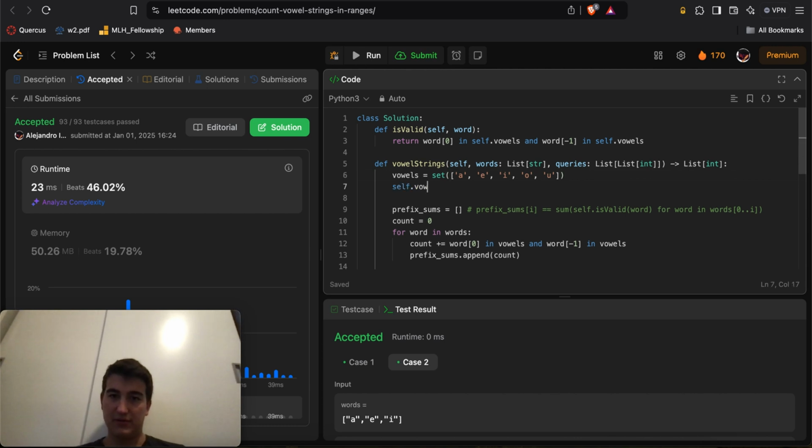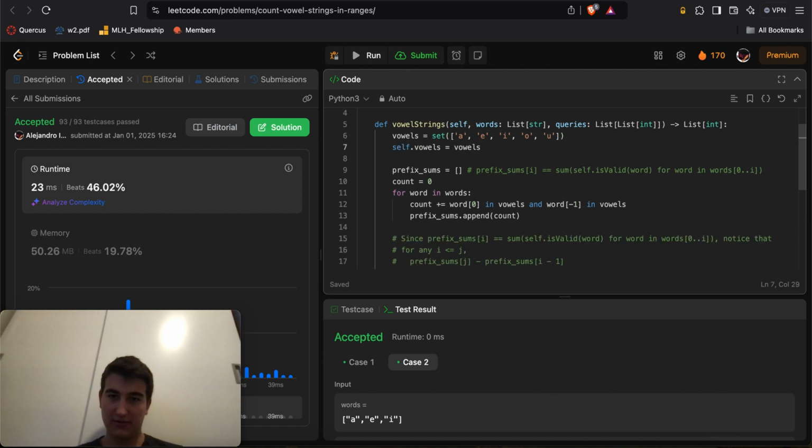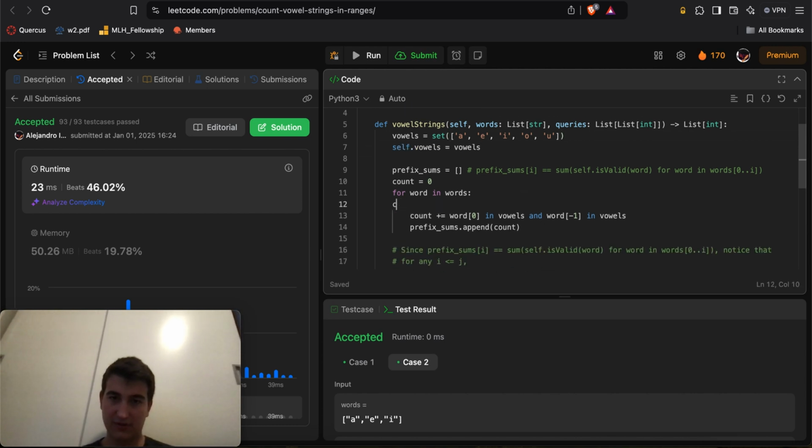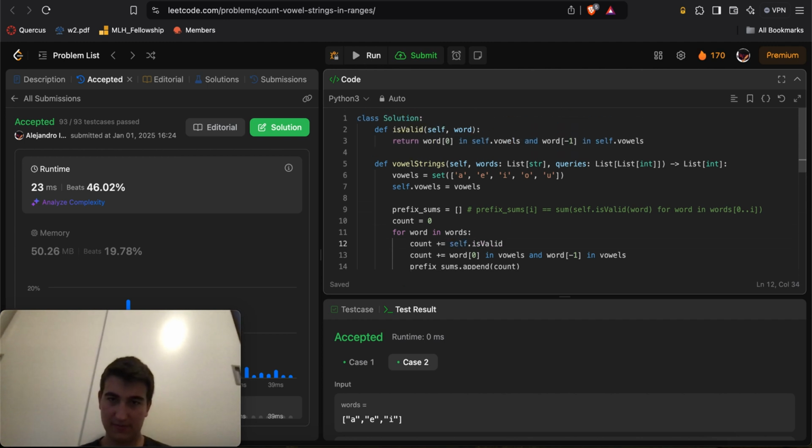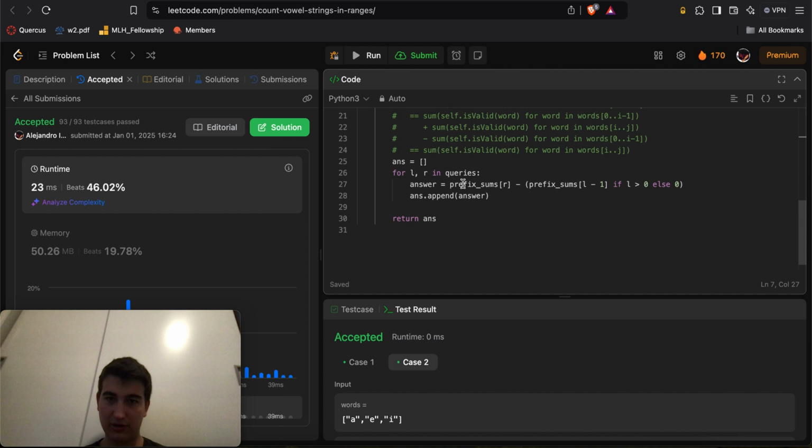Right, self.vowels equals vowels, if anything, right? So here's just count plus equals self.isValid word, right? And then here I can comment this out, here I can comment this out, and there we go, right? So it's understood what I was trying to do here. And then here I can just return an array.